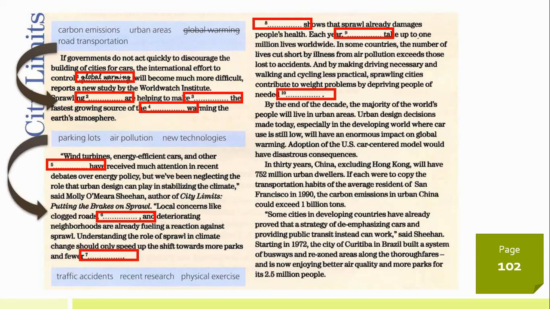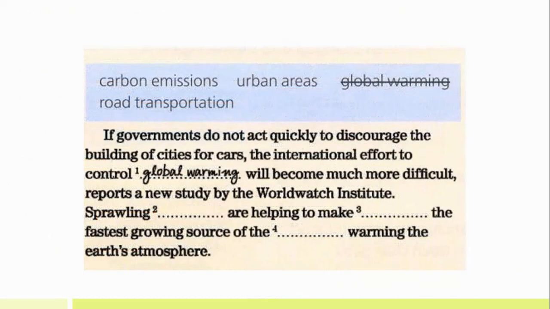Also, you have to use these other words for filling in these 3 blanks in this paragraph. And you have to use the words that are at the end of the first column for answering the blanks on the right column. Now let's go paragraph by paragraph for you to have a better understanding.